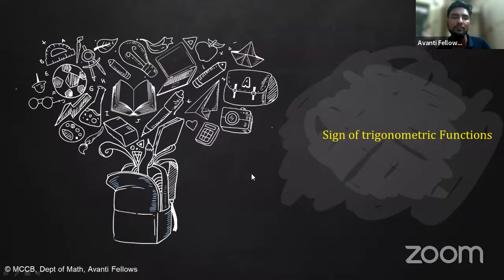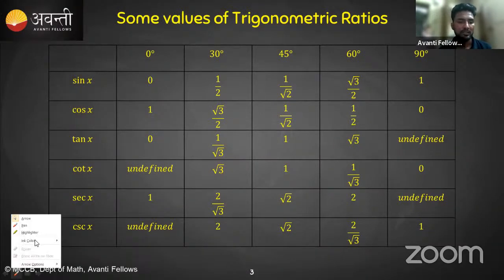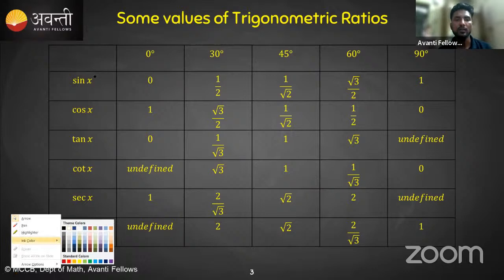So in today's class, we are going to learn a very important topic, that is the signs of trigonometric functions. Then we will also see some trigonometric formulas which will help you. In the last class we discussed these values, so always remember them.